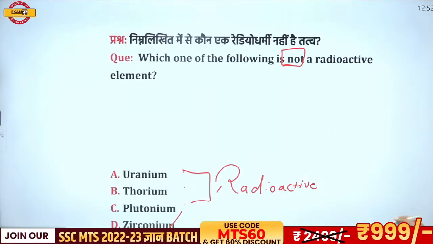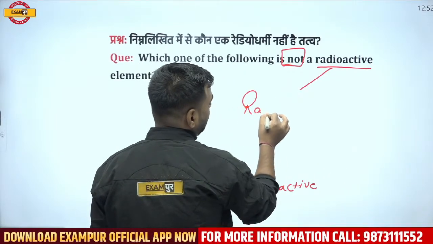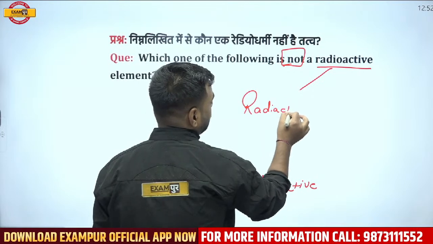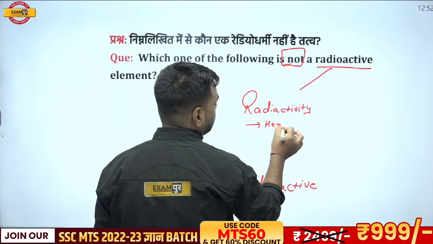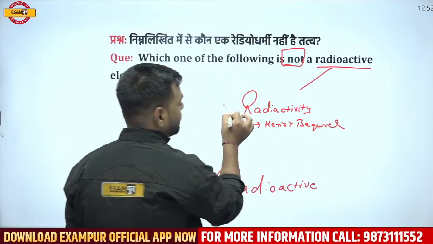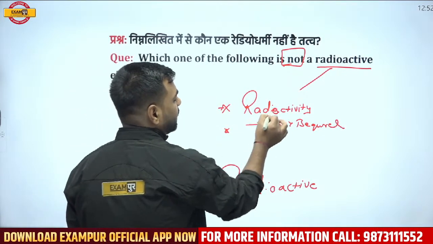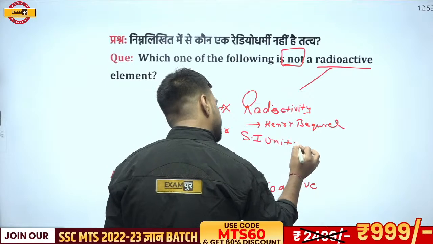Next, if I talk about radioactivity, who was the one who discovered radioactivity? Radioactivity was discovered by Henry Becquerel. First thing is that. Then if I talk about the SI unit of radioactivity, its SI unit is becquerel.